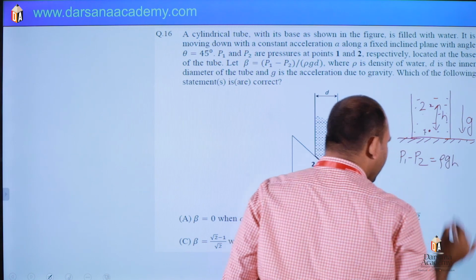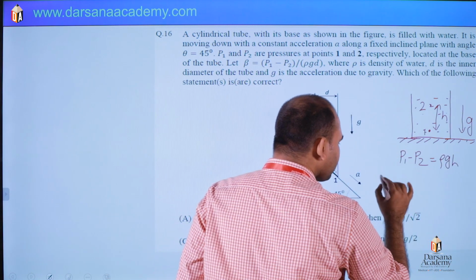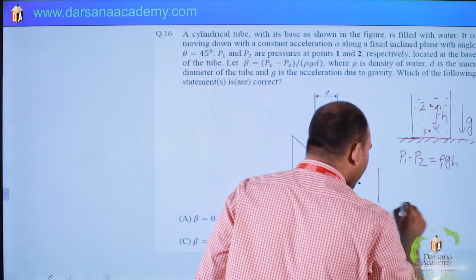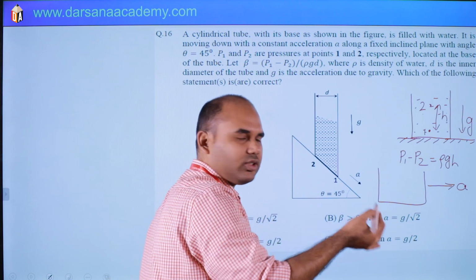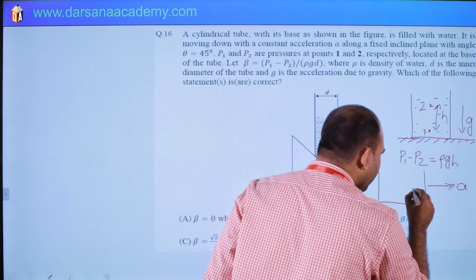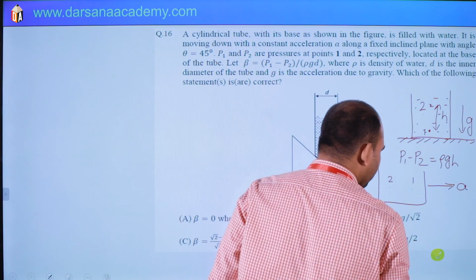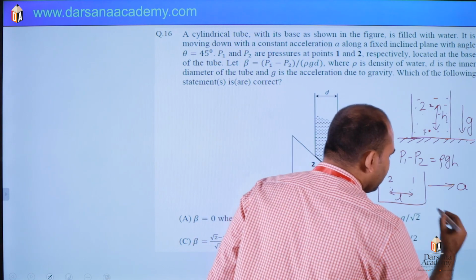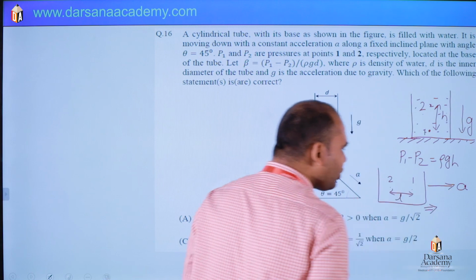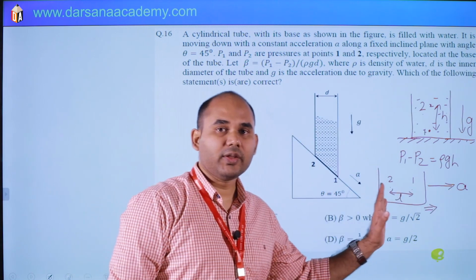In a similar fashion, if this container is accelerating with acceleration A towards the right, let us suppose, and there are 2 points here, 1 and 2, and you want to find the pressure difference between 1 and 2, this separation is L. You know that in the direction of acceleration, pressure will be more.